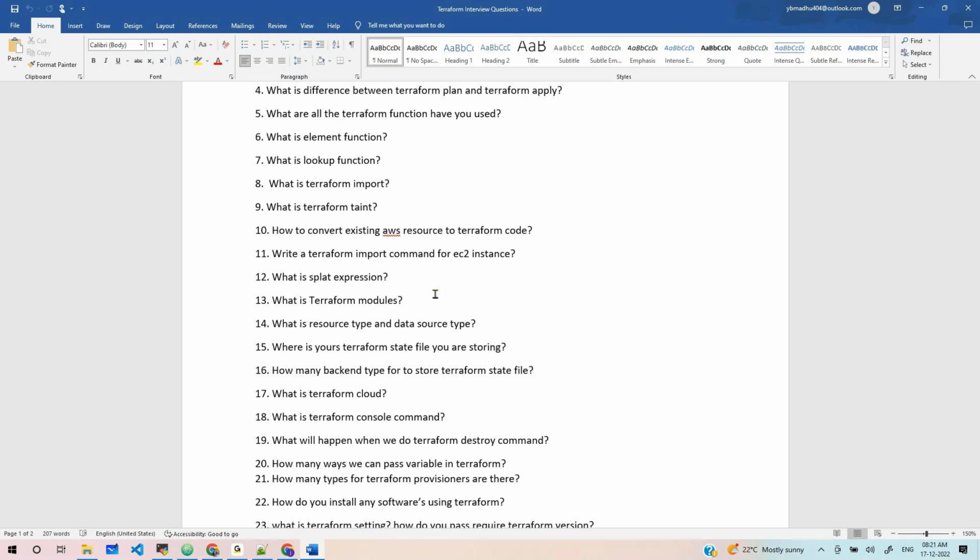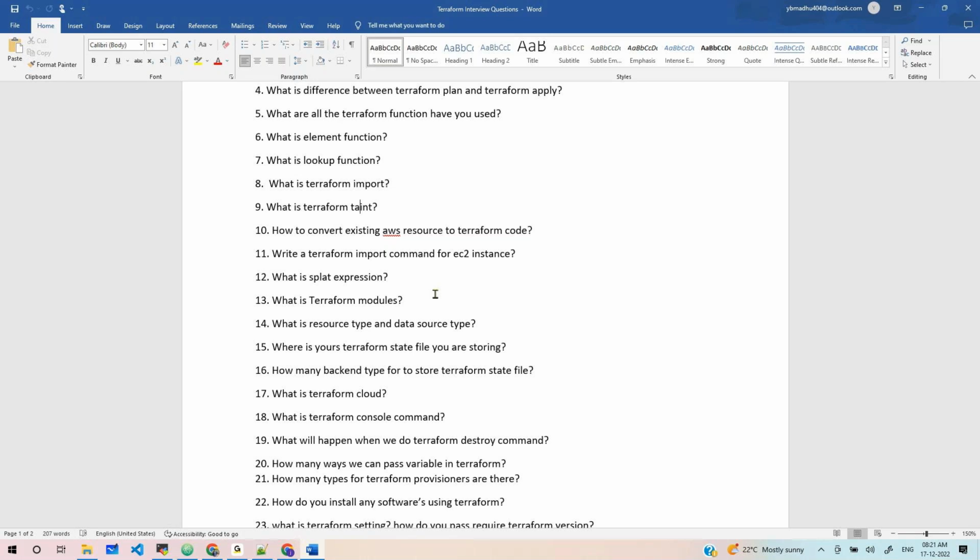And there is one more, right? For arranging the content format. Yes, Terraform fmt, Terraform format is also there. Correct. These are the commands we are using, right?